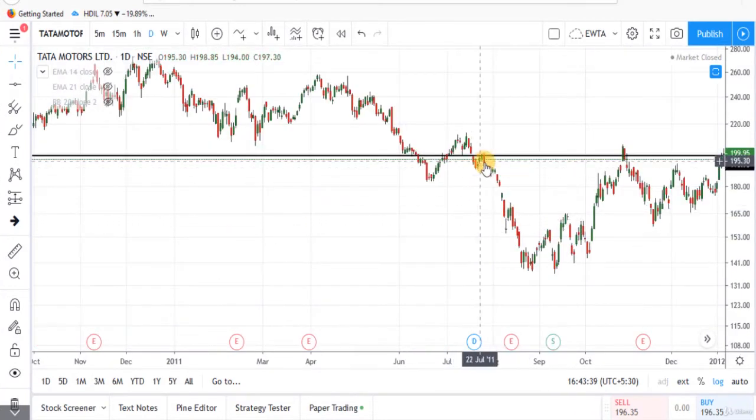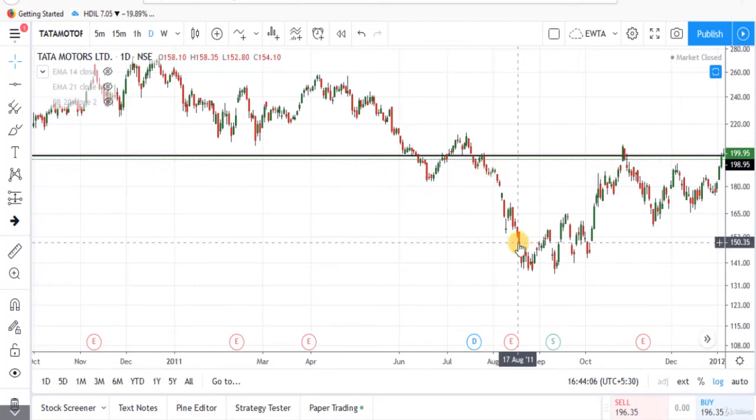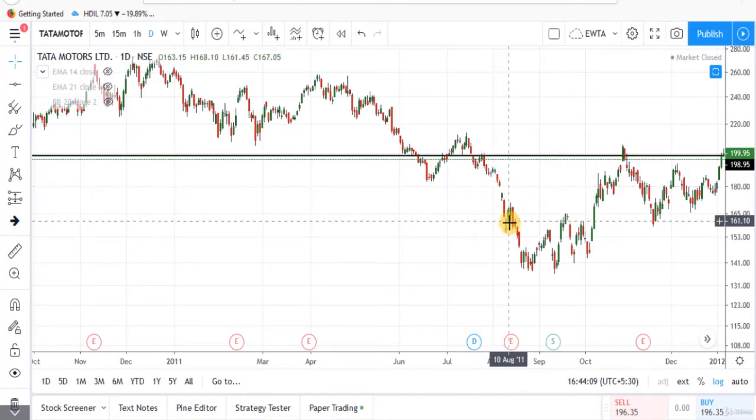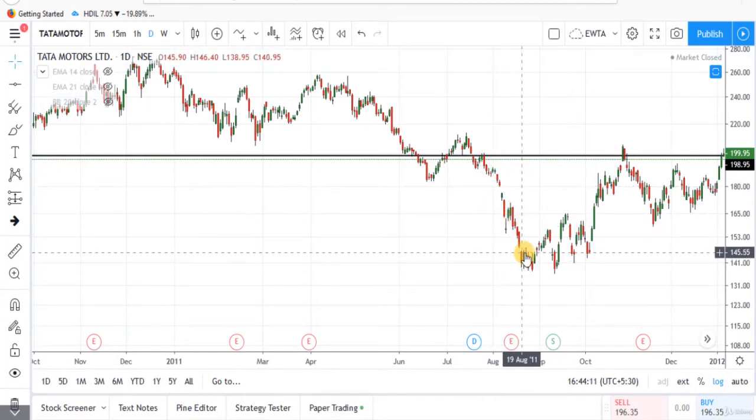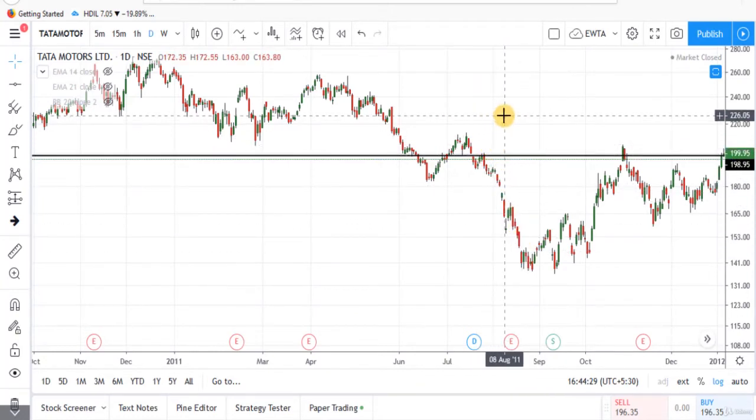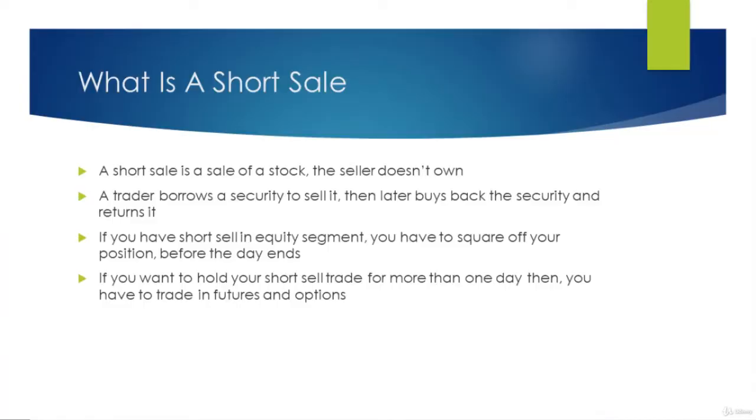For example, you may believe that the stock price of company ABC is entering into a downtrend. So you borrow shares of that company and immediately sell them in a short sale. Now, when the stock price decreases, you buy it back at the lower level in order to return the borrowed shares to the broker. Since the price is lower, you will profit on the difference. But if the stock price goes up, you must buy back the shares at a higher price and you will lose money in that case.